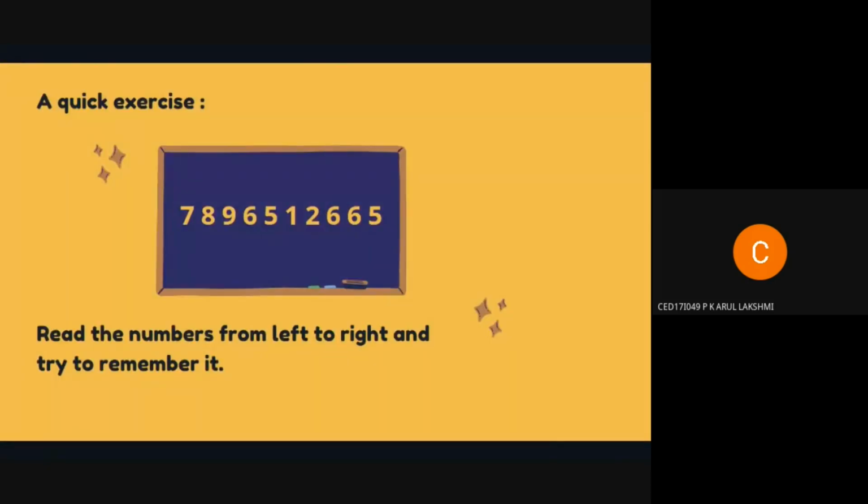Venkat, next slide. Before starting with the first law, let us all do a quick exercise. What you see in front of the screen is a sequence of digits, right? I want you to read the sequence of digits from left to right and try to remember it without making a note of it or writing it down. Just try remembering it in your mind, right? Let me give you a few seconds to do this.